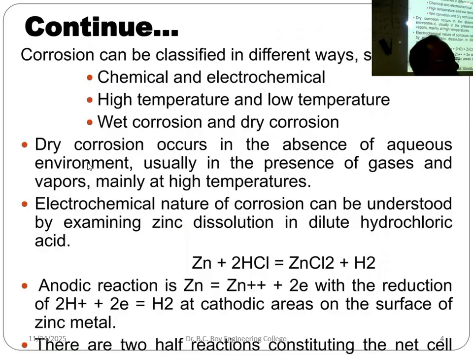That's the problem. Now corrosion can be classified in different ways: chemical and electrochemical, which I already discussed in detail. High temperature and low temperature, that also I told you, like the rail line, with high temperature in the daytime and low temperature at night. Then wet corrosion and dry corrosion.